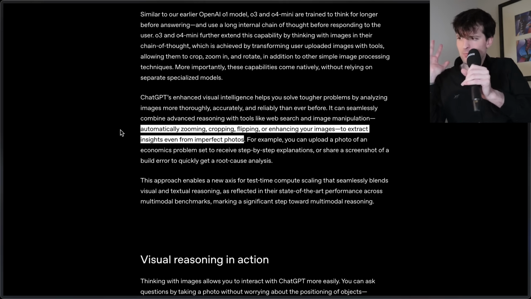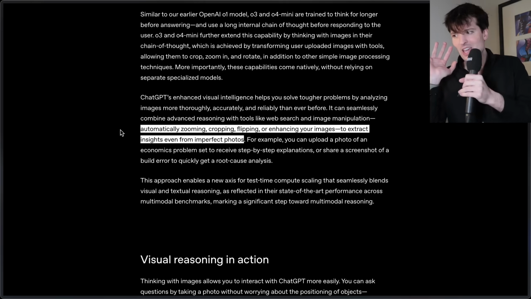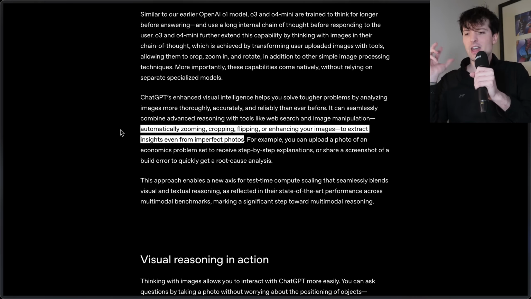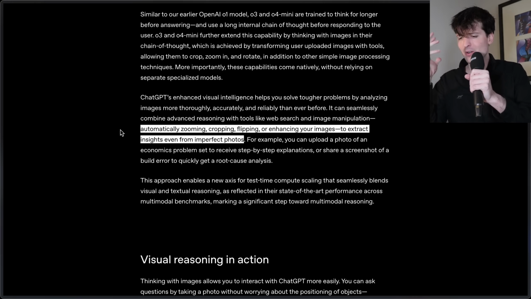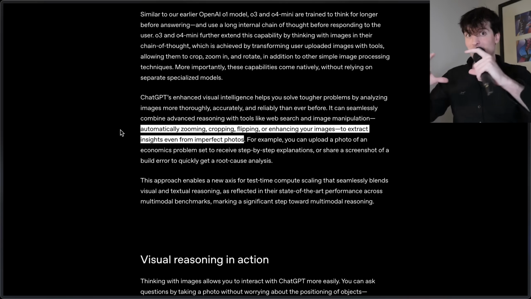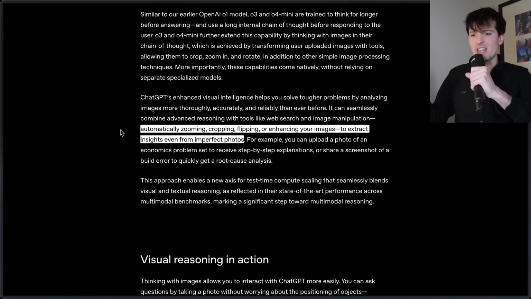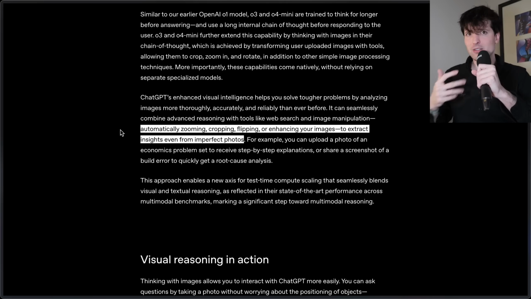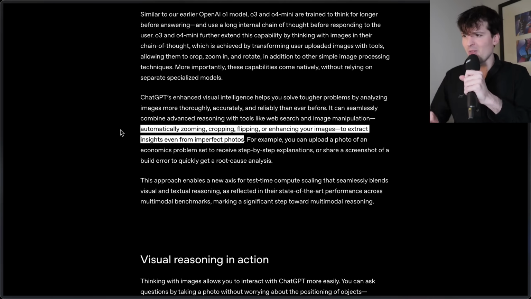This isn't a thing people who have spent a lot of time in Photoshop necessarily get, but the amount of times I've had a photo that had something in it I couldn't quite read or wanted more info on, and I threw it in Photoshop and transformed the photo till I could actually get the info I wanted, very real. If you're trying to do OCR, reading text off of something, being able to transform it if it's rotated, expand it, denoise it, and then read the text will make it much more likely to get a clean read. This is a very cool thing for them to include.